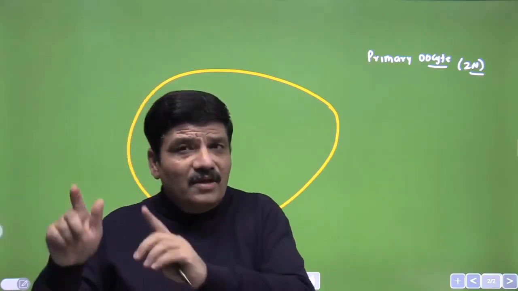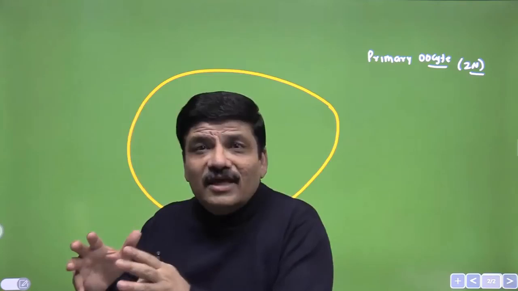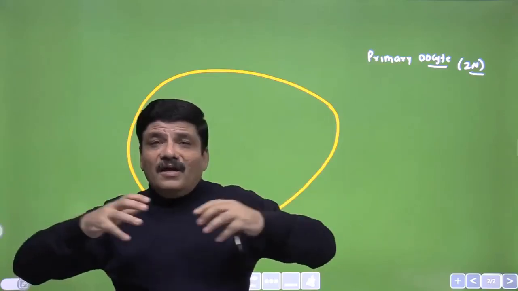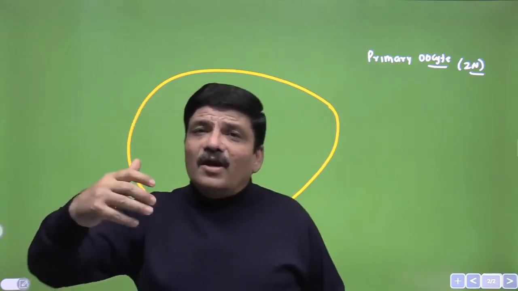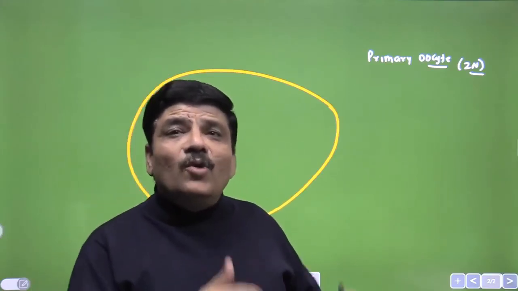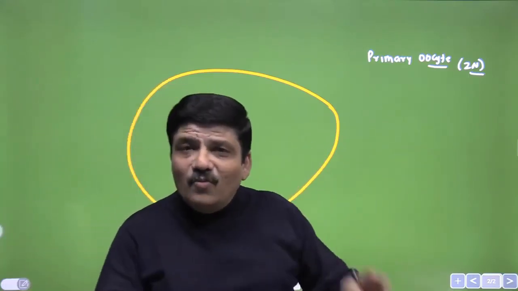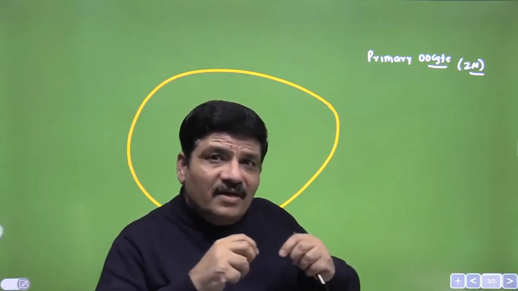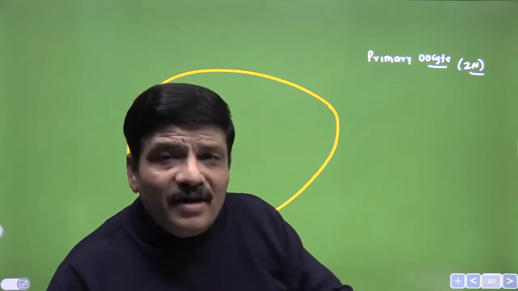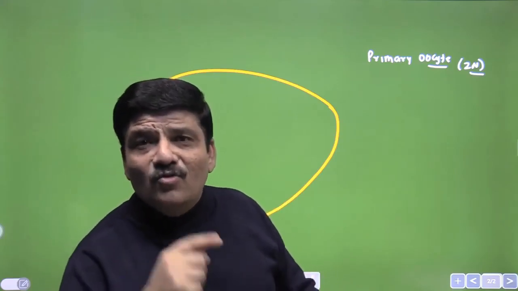Just contrast it with the number in the human males. In the human males, we said that this number in each ejaculate can be 400 million in one time. So we are talking about a period of, let us say, around 30-35 years and only 400 ova, and in one ejaculate 400 million. So there is a difference between 400 and 400 million. Now, which means that the oogonia that differentiate into the primary oocyte are not going to continuously divide and replenish their number as was happening in the case of the spermatogonia in the human males.